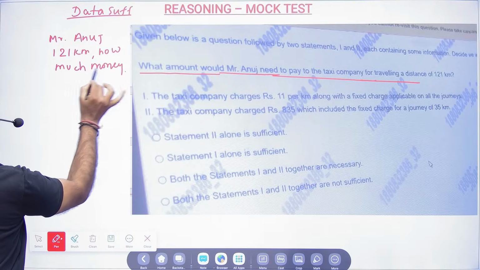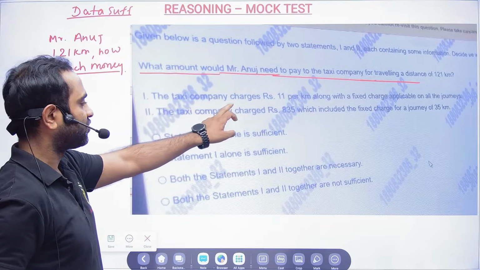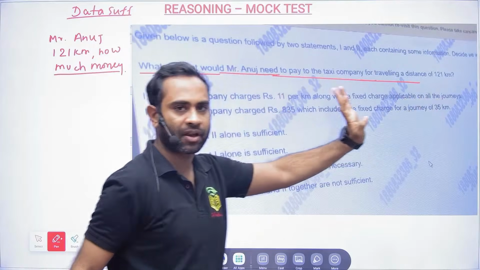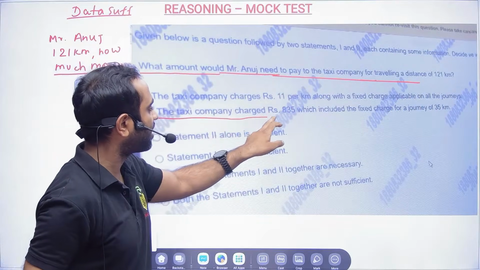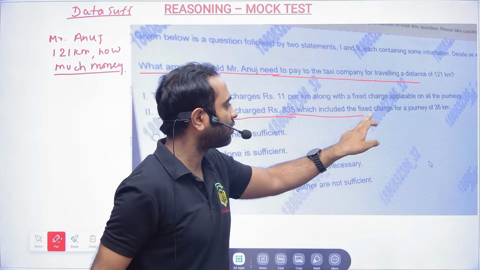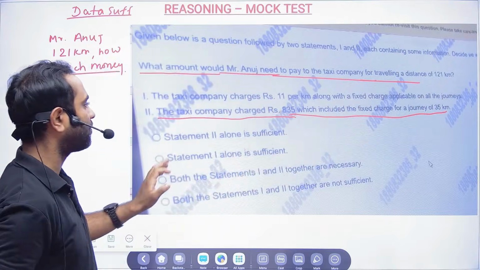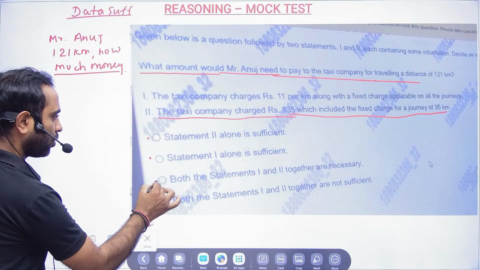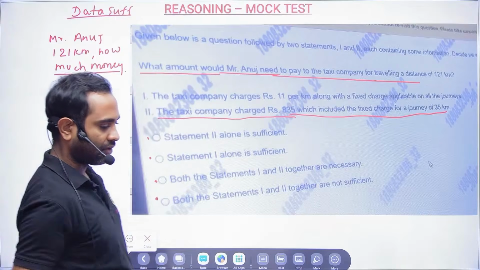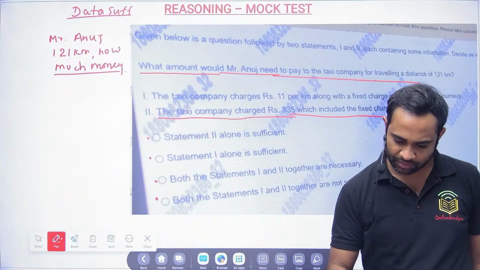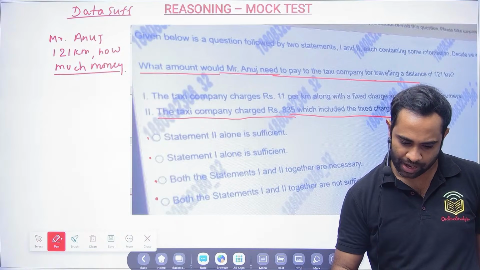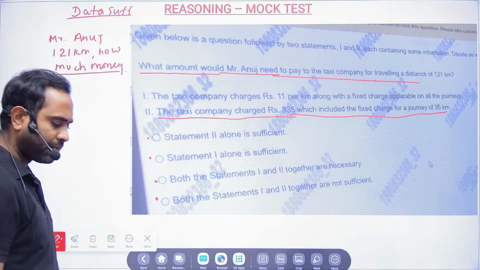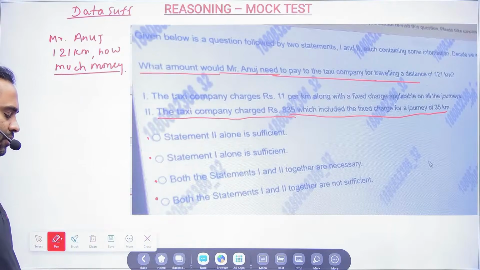Statement 1: the taxi company charges rupees 11 per kilometer along with a fixed charge applicable on all journeys. Statement 2: the taxi company charged rupees 835, which included the fixed charge, for a journey of 35 kilometers. Now you have to tell: statement 2 alone is sufficient, statement 1 alone is sufficient, both statements are required, or both statements are not sufficient. Your time starts now. I hope the question is visible to everyone. Please solve.